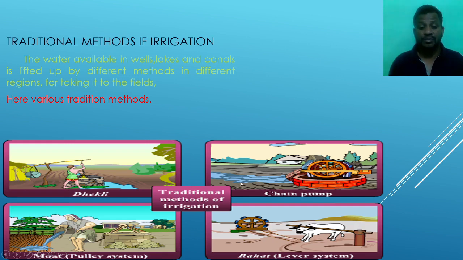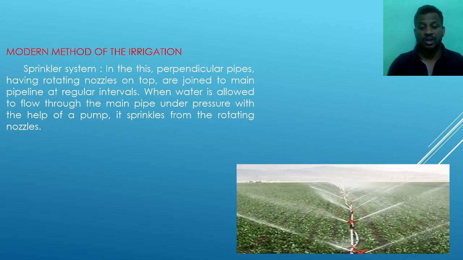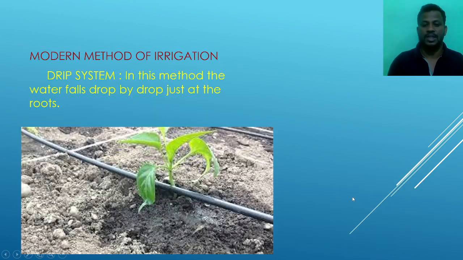So in this traditional method there is the loss of water. We are going to waste a large amount of water in the traditional method. If we look at the modern irrigation, we are not going to waste the water. Here, how much the plants need, that much amount of water we can provide to the plants.